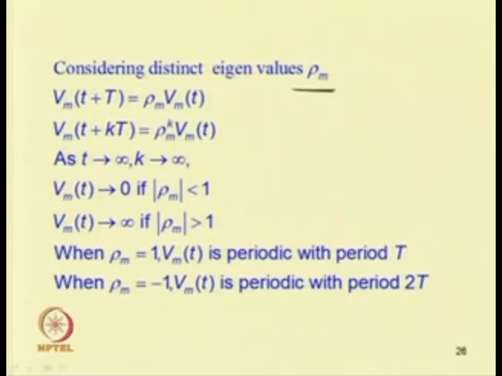If one takes V_m(kT), after k time periods, this will be equal to rho_m to the power k V_m(t). As t tends to infinity, this term inside also tends to infinity, which can happen when k also tends to infinity. By putting k tends to infinity, one can see V_m(t) will tend to 0 if the magnitude of rho_m is less than 1, and it will tend to infinity if the magnitude of rho_m is greater than 1.